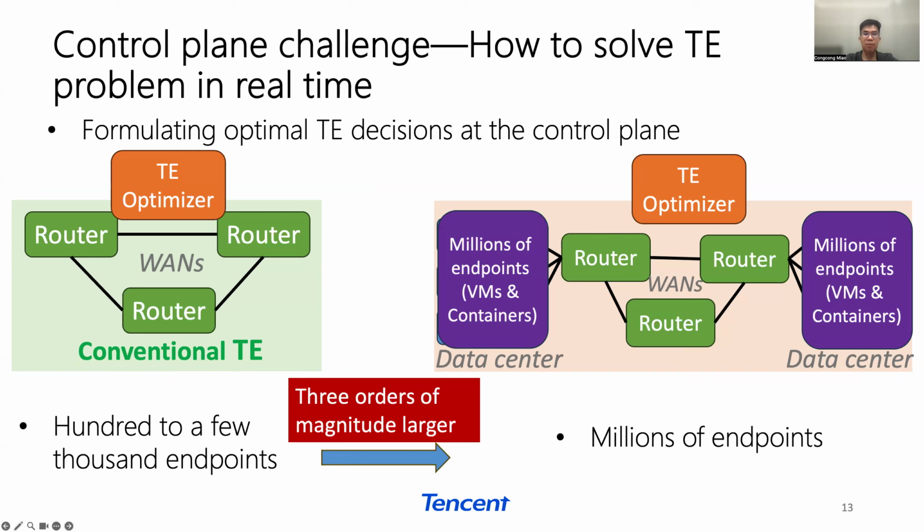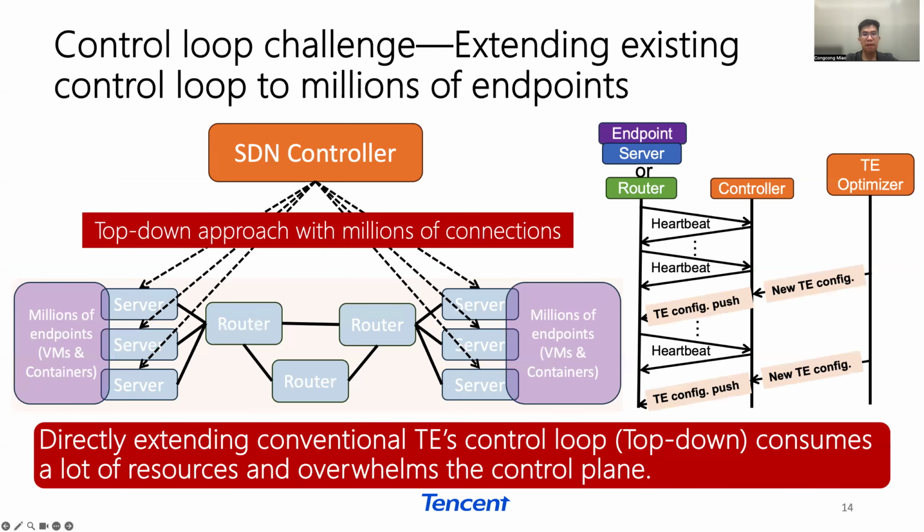Magnifying the problem scale by 3 orders of magnitude, it's hard to solve the TE problem in a timely manner without compromising the accuracy. Furthermore, conventional TE systems adopt top-down control loops that use persistent connections to push TE configuration to routers. When extending the existing system to involve millions of endpoints, the conventional control loop will require millions of persistent connections at the controller. This approach consumes a lot of resources and overwhelms the control plane.